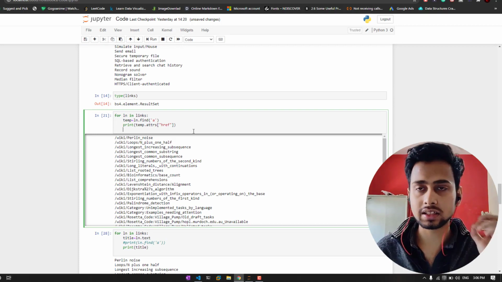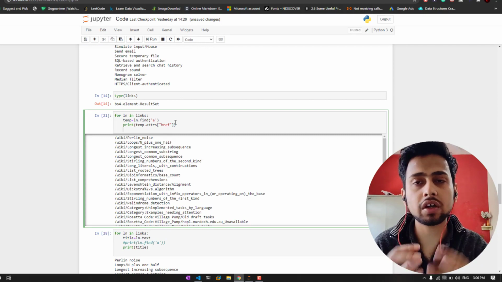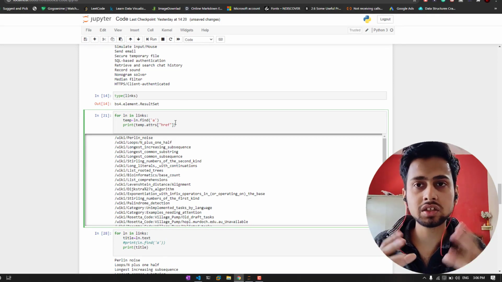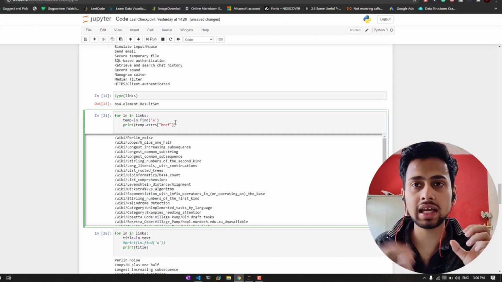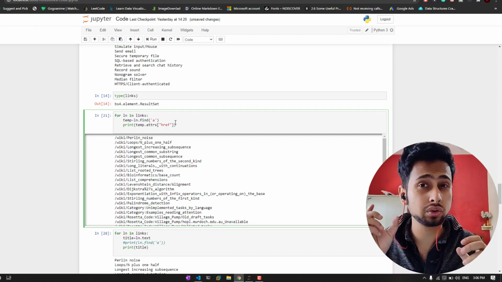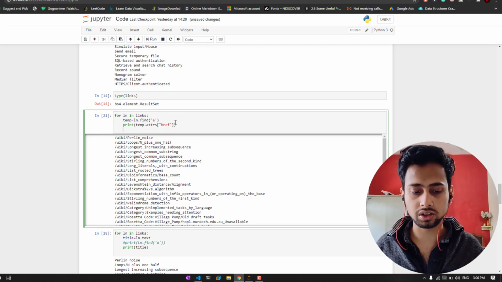So to find the link, you have to basically use something known as A. If you are familiar with HTML, you know that A is an anchor tag, which is used to get links. So A and href. A is an anchor tag, and href is going to say, hey, refer to this link for this type of text. So that is what we are going to do here.